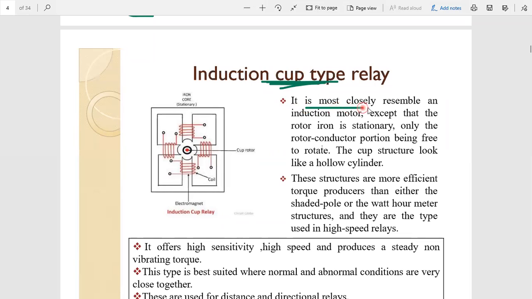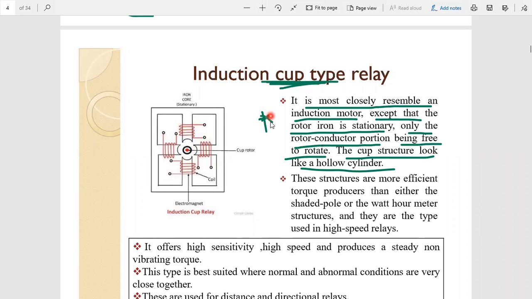It closely resembles an induction motor. It looks like an induction motor, except that the rotor iron is stationary. Rotor body is stationary, but in an induction motor, the rotor structure is also moving along with the rotating magnetic field. Okay. Only the rotor conductor portion is free to rotate. So the cup structure looks like a hollow cylinder. Okay, this one is a very important point. This one is from the construction point of view. It is a very important point.